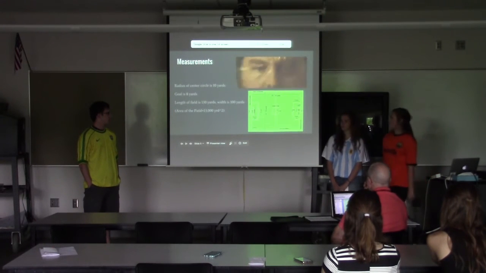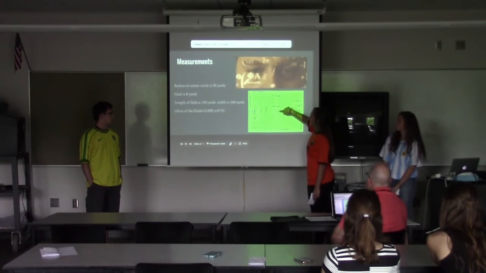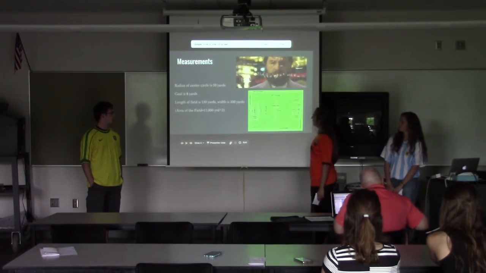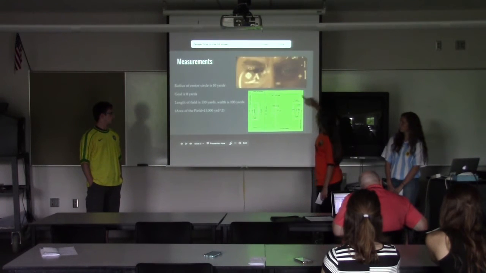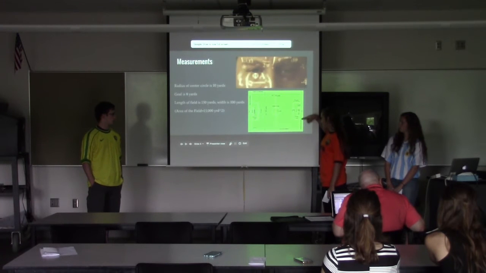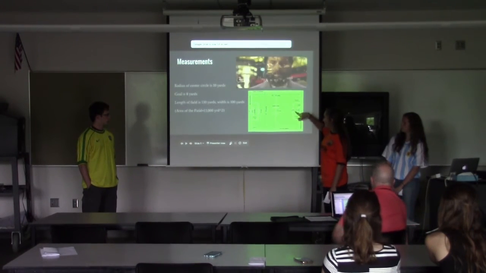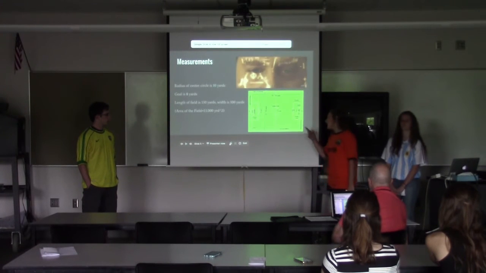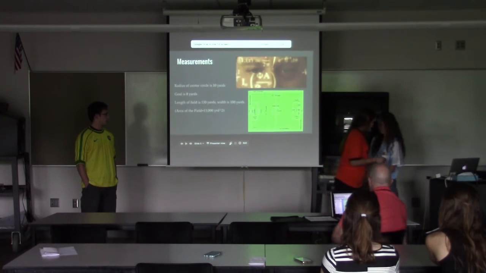Alright, these are our measurements of the field that we use in our calculus. This is the center circle, and the radius of it is 10 yards. The length of the field is 130 yards, and the width is 100. And then this is the 18, which is 18 yards from the goal line, and then the 6. And then the PK, which is right here, where if you have a penalty kick, it's 12 yards from the goal. So those are just some of the measurements that we used.